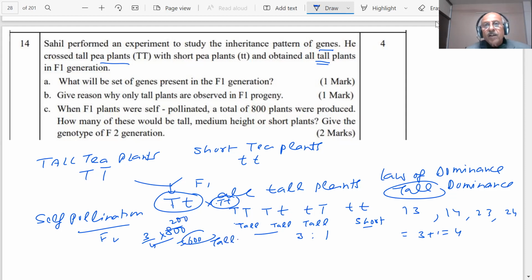Okay? And the short will be 1 by 4. What is short? 1 by 4 into 800 plants, 200. Short and tall. Then you will get only two. One is short and the other is tall. There is nothing medium, only tall and short plants. Medium is not there. 600 and 200.